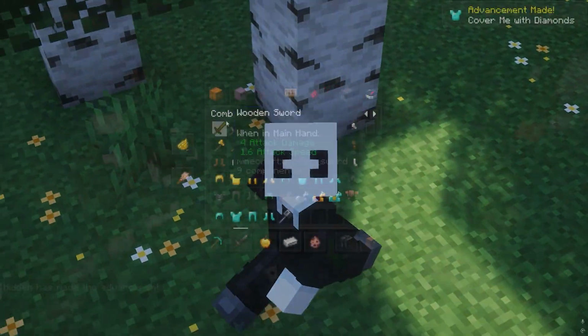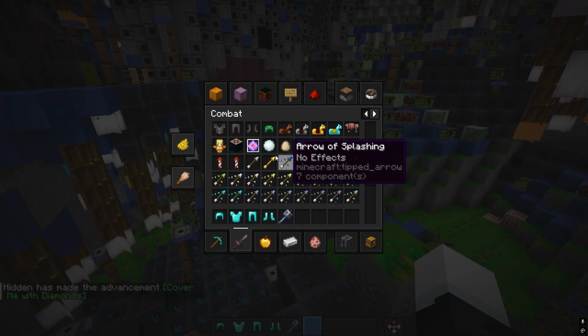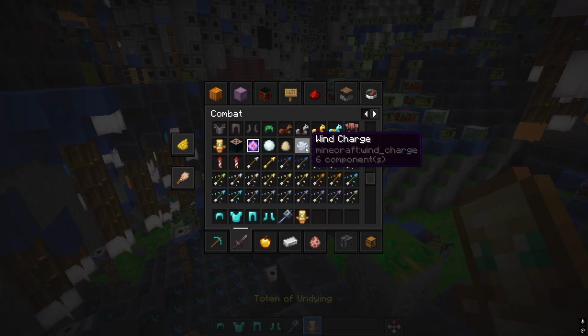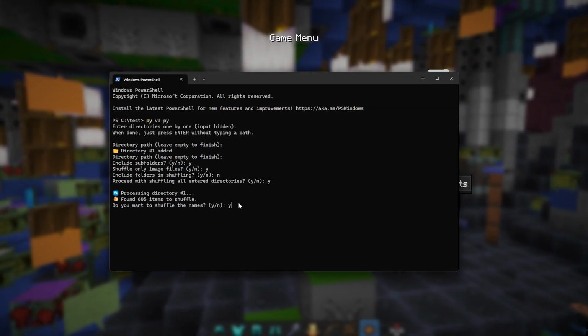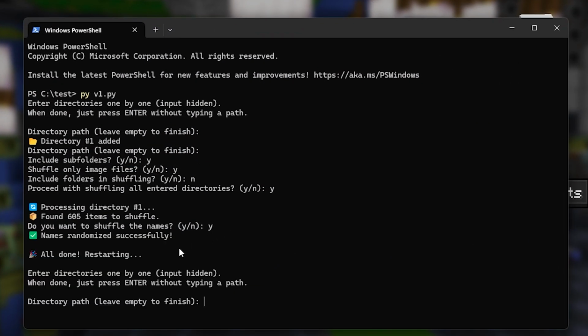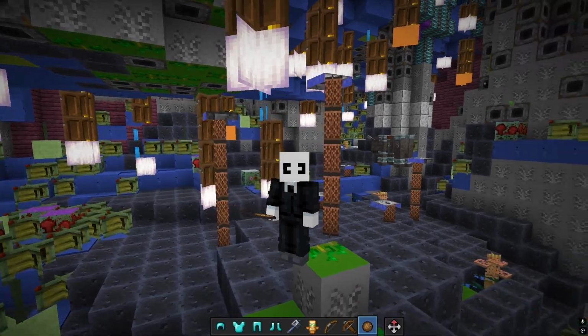So I picked up a few interesting items to see how they would look after randomizing happens. So we're randomizing them. Okay, now 3, 2, 1. Okay, now pretty much everything should be randomized in the creative menu.